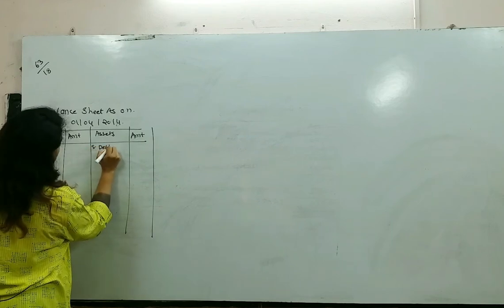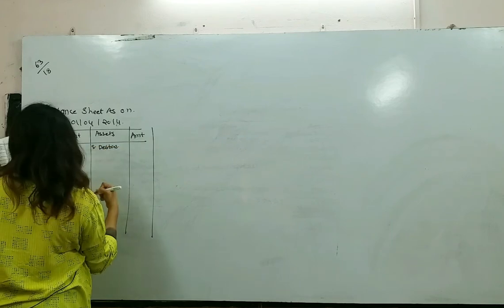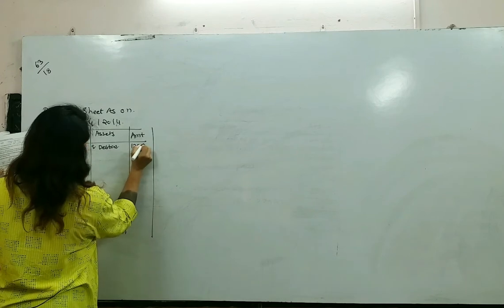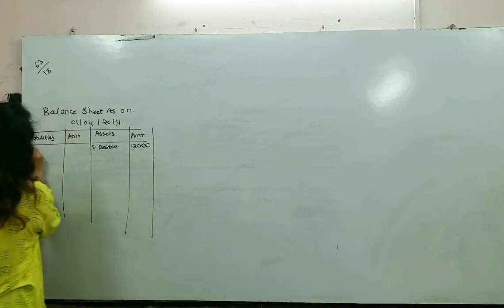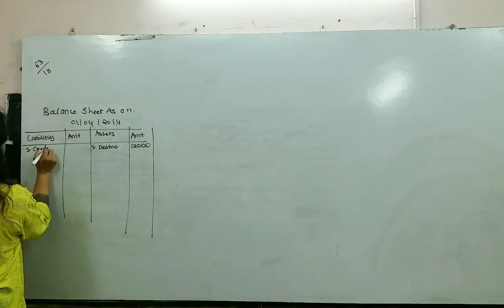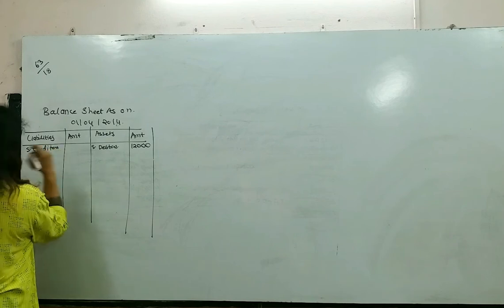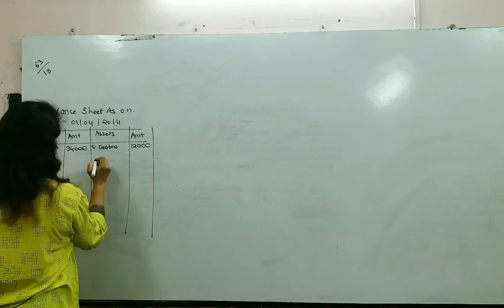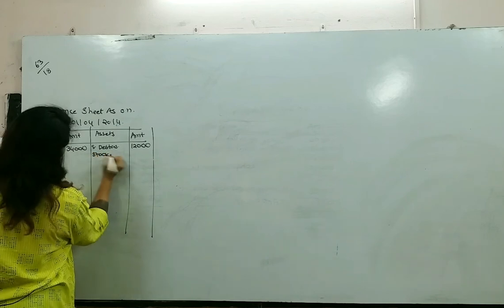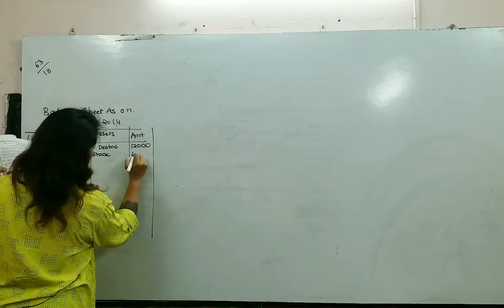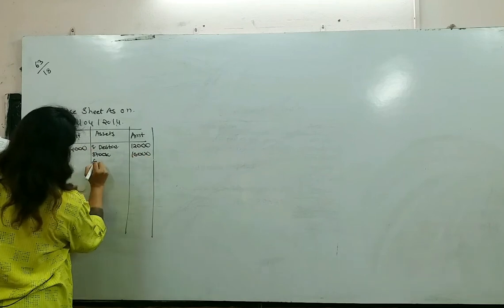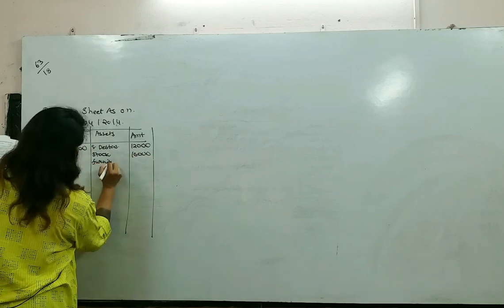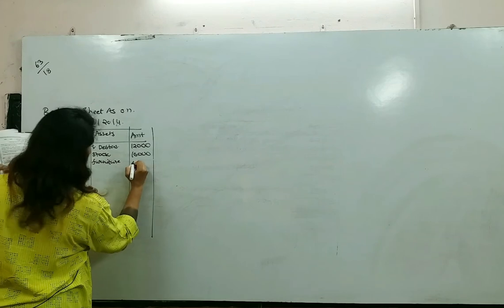Debtor is an asset, so on the balance sheet asset side, debtors 12,000. Then we have sundry creditors, balance sheet liability side, 34,000. Next is stock in trade, stock amount is 16,000. Then we have furniture. What is the furniture amount? 20,000.